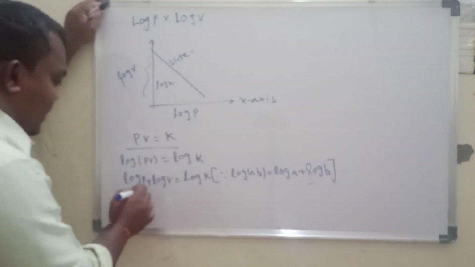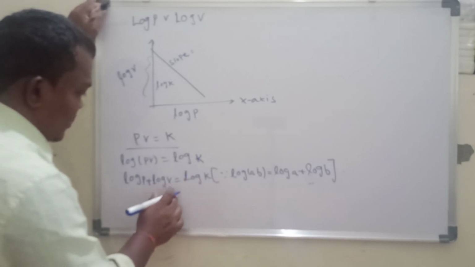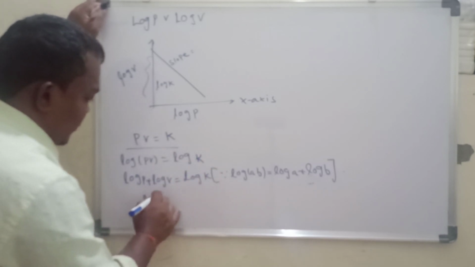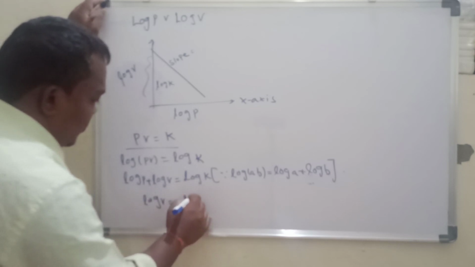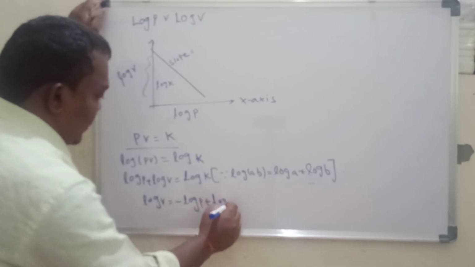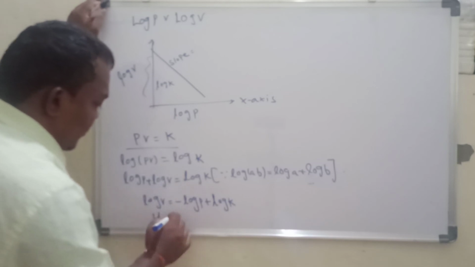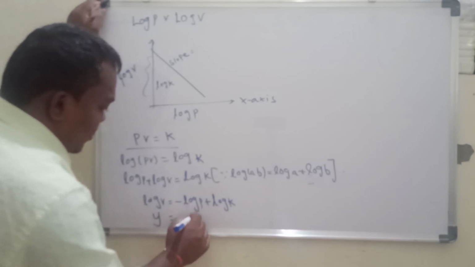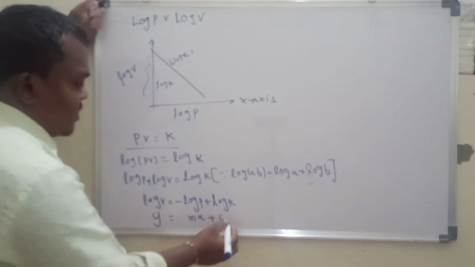Sending log P to the other side, log V is equal to minus log P plus log K. Let us imagine that this is y, this is m, x, and this is c. c is called the intercept.